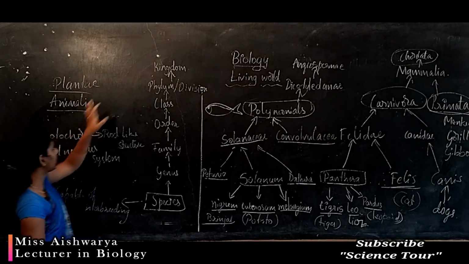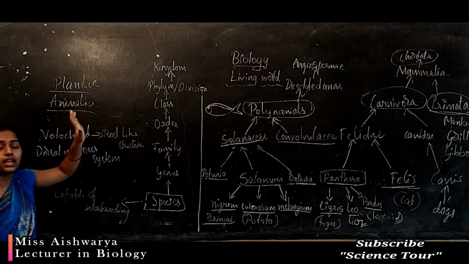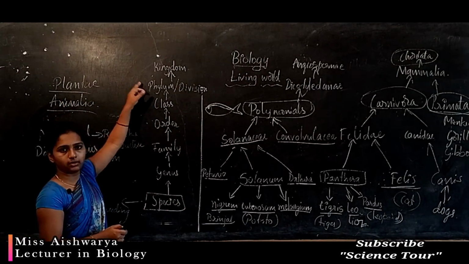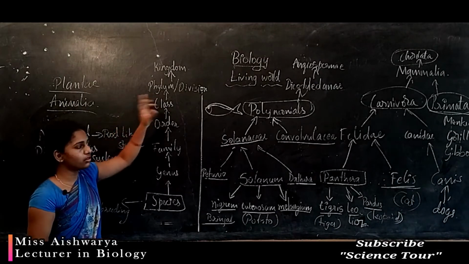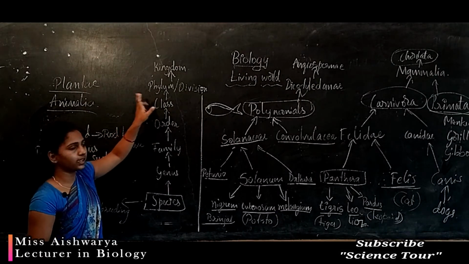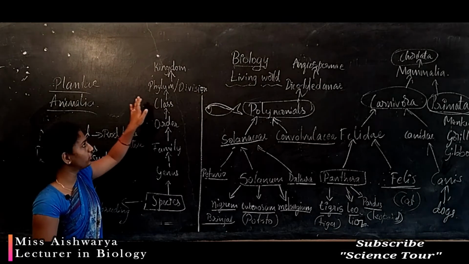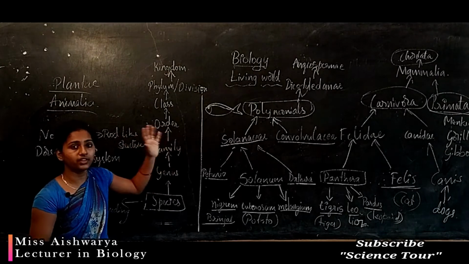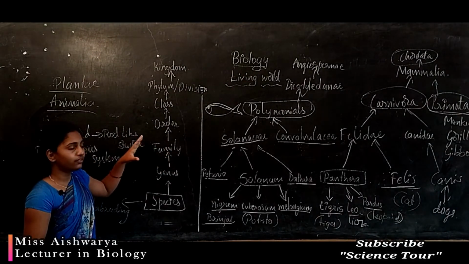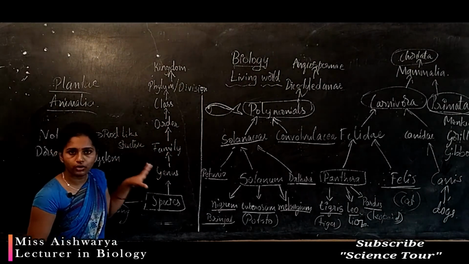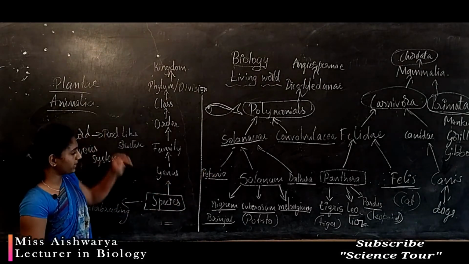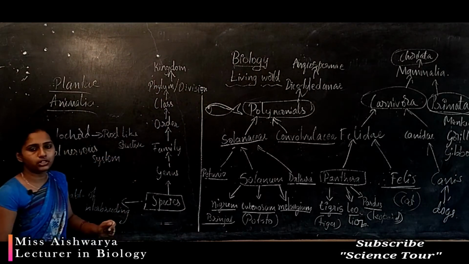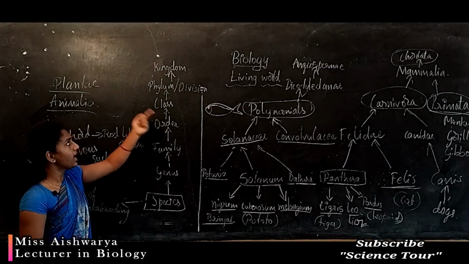If you consider the kingdom system, under animals so many animals come, and all these are grouped into a common kingdom. Next level is phylum, so there is a differentiation: different animals are grouped into different phylum. Class has further classification, order has further orders, family has further families. Genus also, many genus will be there under the common kingdom, and also many species. So these are written in ascending order.